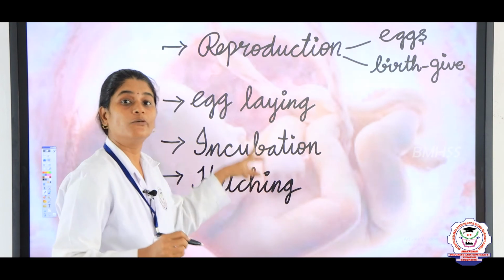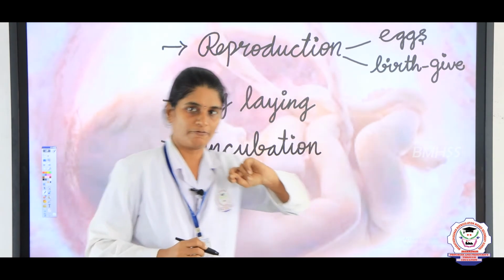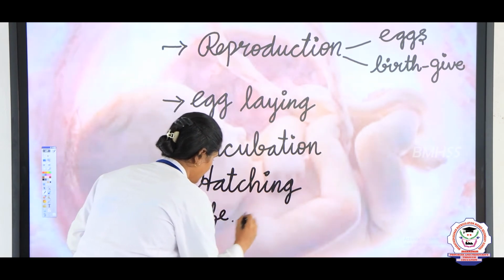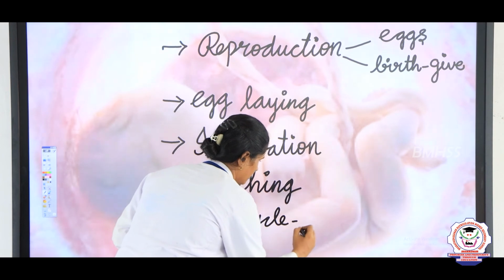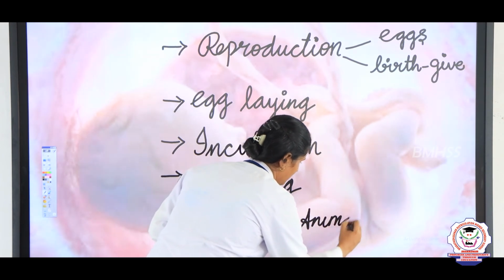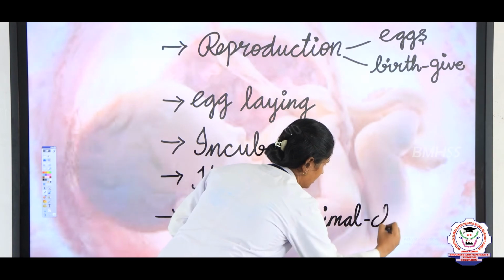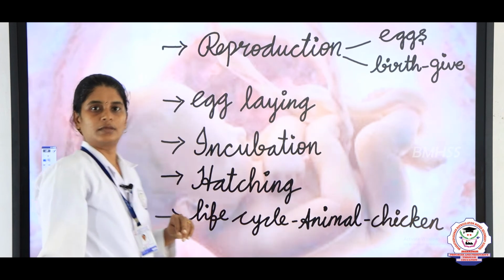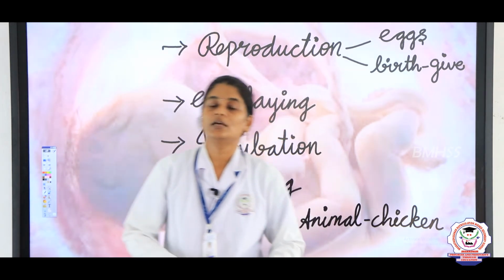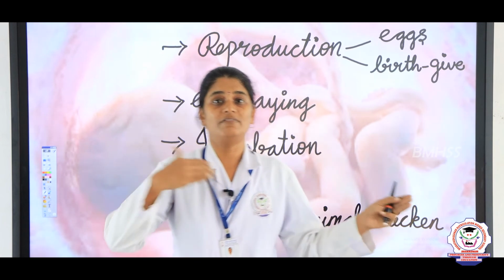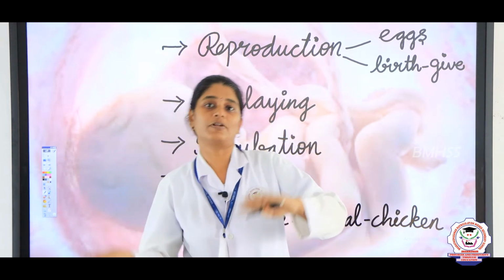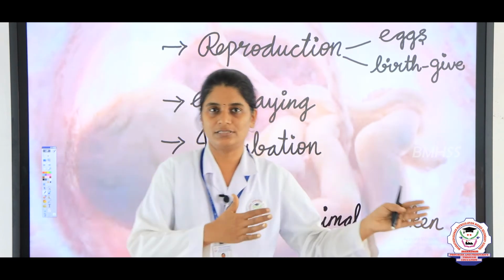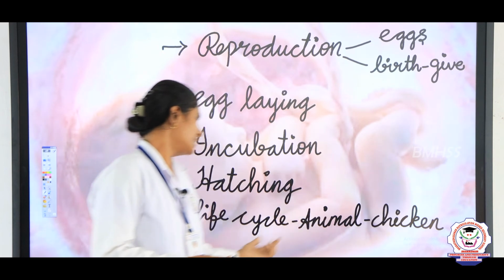After that we learned about the life cycle of a chicken. What is the life cycle of an animal? The life cycle of an animal means the stages of development, the changes from the younger form, that is from the embryo, to an adult. This stage of development is known as the life cycle of an animal.